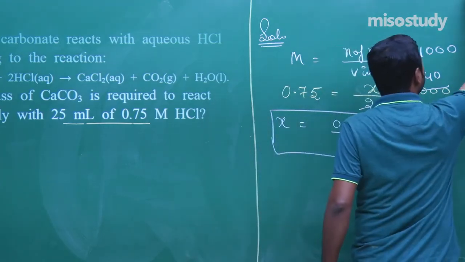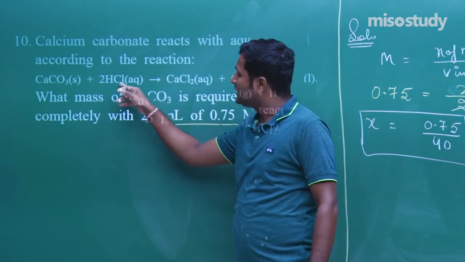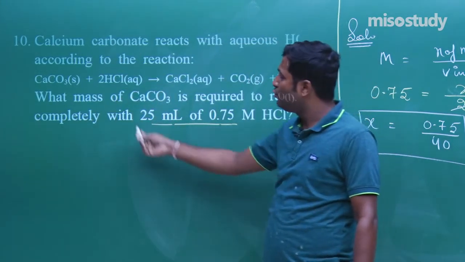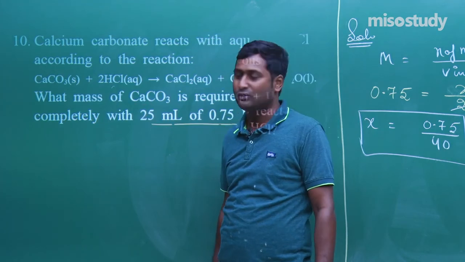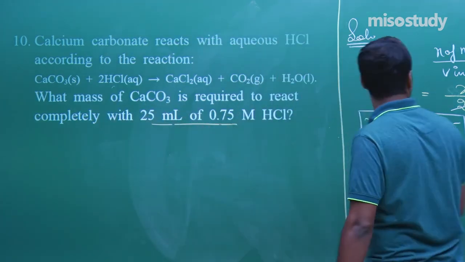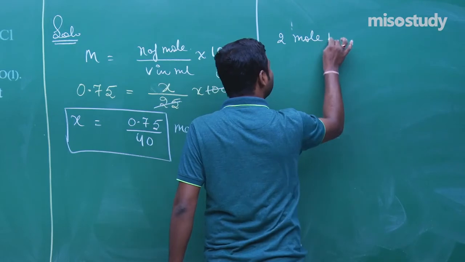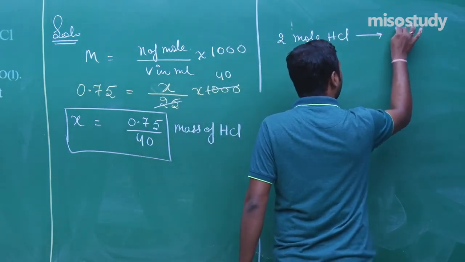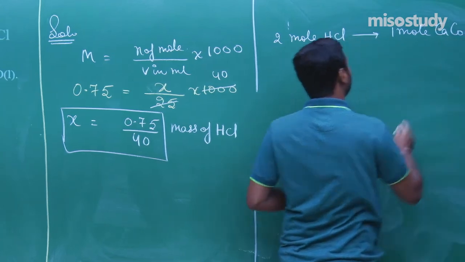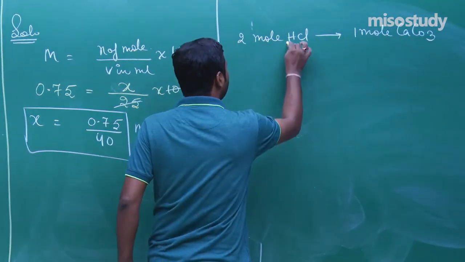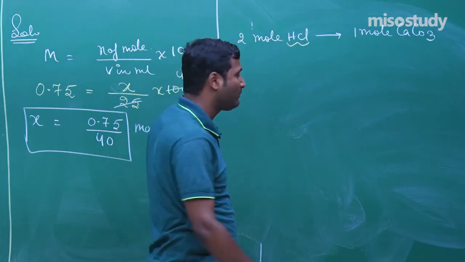Now what is the reaction over here? CaCO3 plus 2 HCl, that is 2 mole HCl require 1 mole CaCO3. Clear to you? And the question is what mass? Now write here, 2 mole HCl require 1 mole CaCO3, and molar mass of HCl is 1 plus 35.5, that is 36.5.